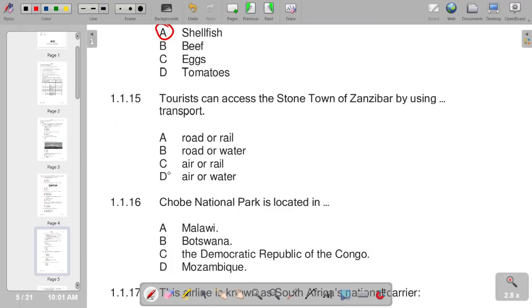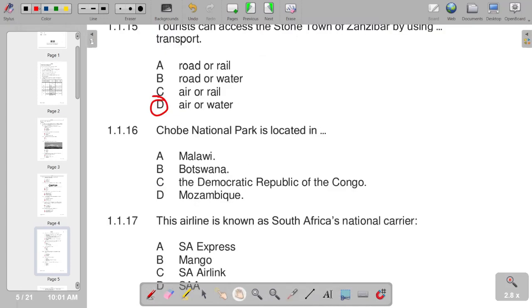We have the air or water. Number 16, Chobe National Park is located in Botswana.